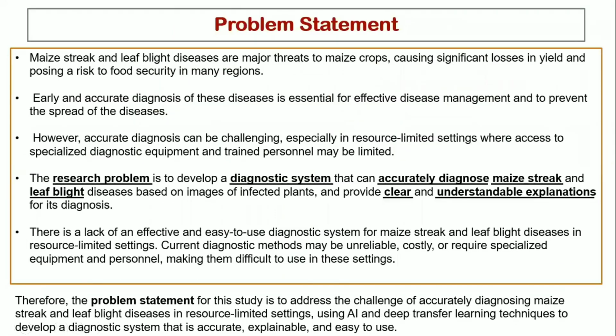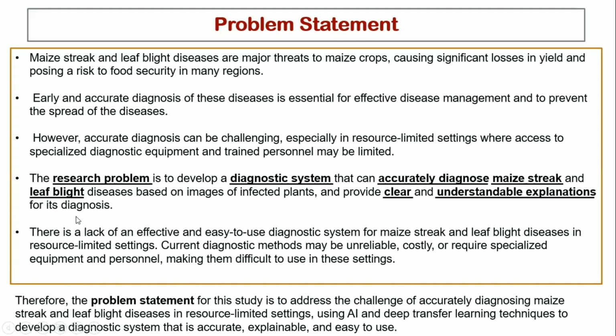On the part of the problem statement, the research problem here is to develop a diagnosis system that can accurately diagnose maize streak and leaf blight disease based on the image of the infected plant. As we have seen in the introduction, there is a big challenge with the current systems that farmers are using to diagnose these diseases. Here we shall also provide a clear and understandable explanation of how the system came up with its prediction.